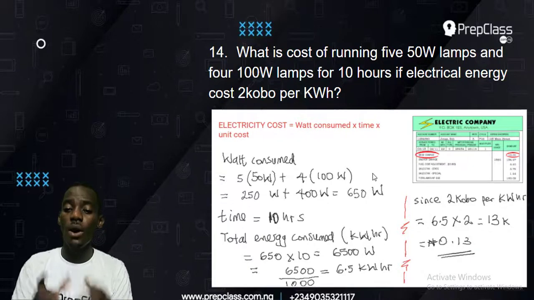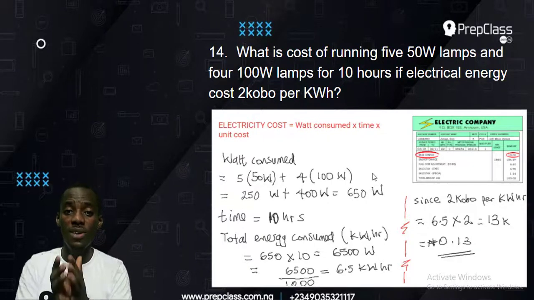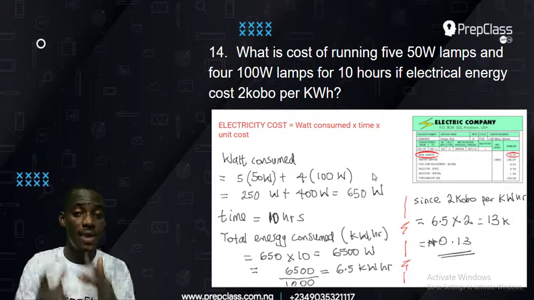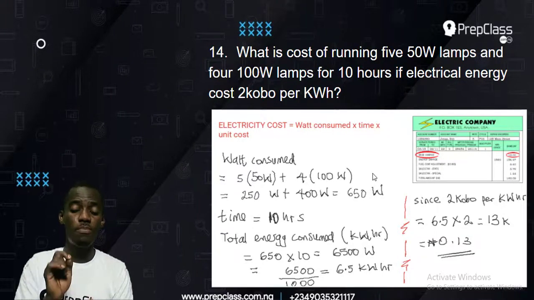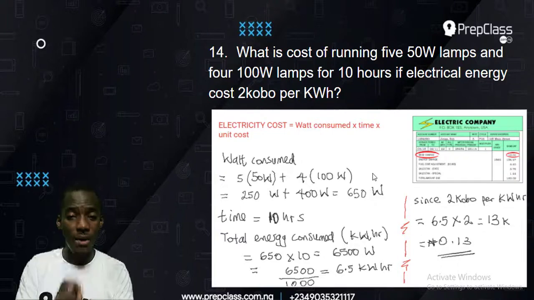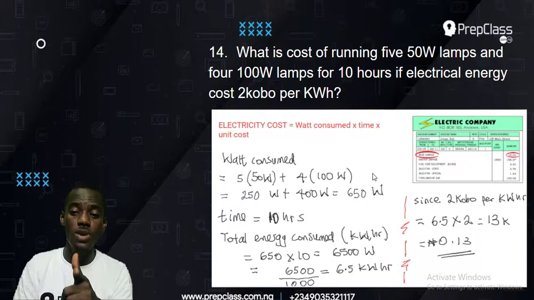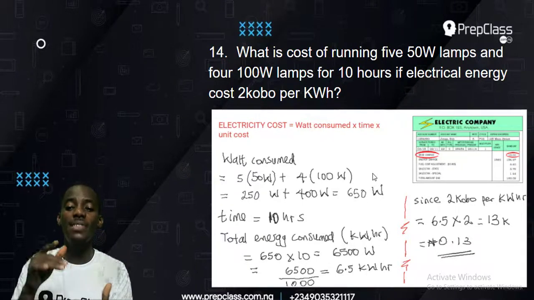So to change from watt to kilowatt, you divide by 1,000. That will become 6,500 divided by 1,000, giving me 6.5 kilowatts. Actually, it's supposed to be kilowatt hour, not just kilowatt, because I have included time. So it is 6.5 kilowatt hour.